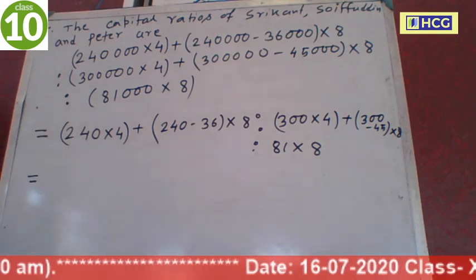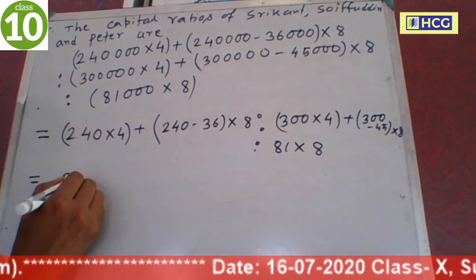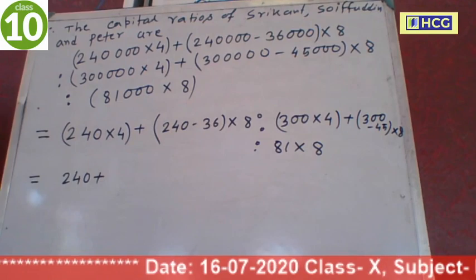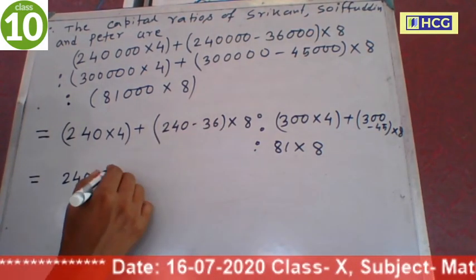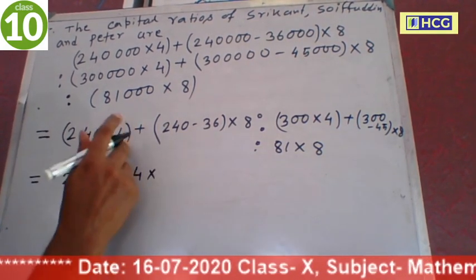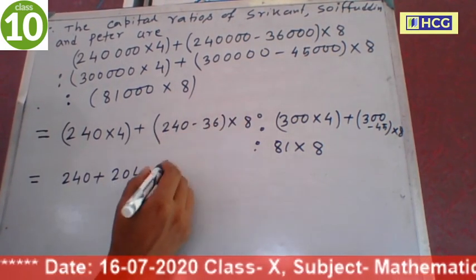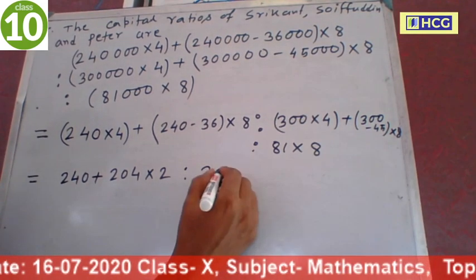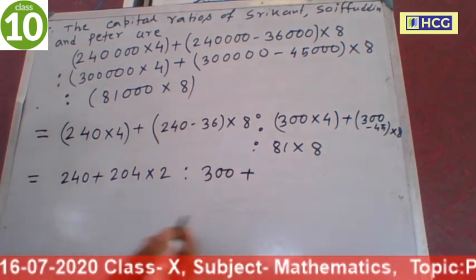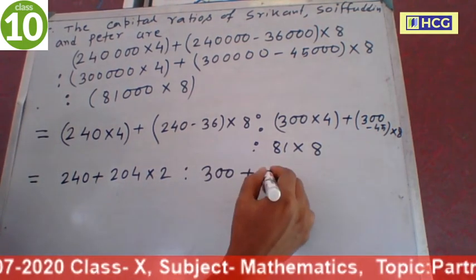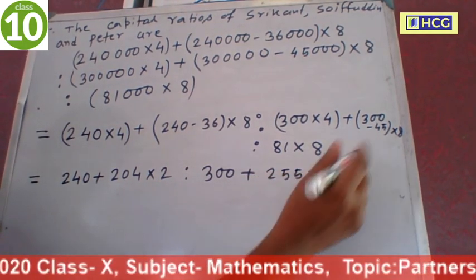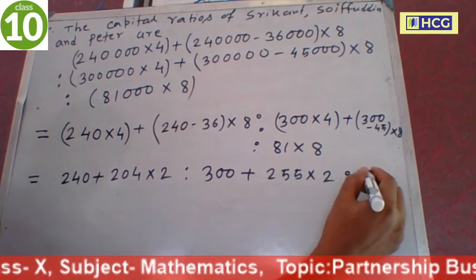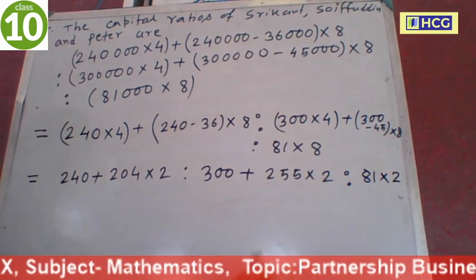Now we cancel 4, so this is 240 plus 240 minus 36. 240 minus 36 is 204, and cancel 4, so this is into 2. Cancel 4. Now this is 300 plus 300 minus 45 is 255, into 2, is to 81 into 2.